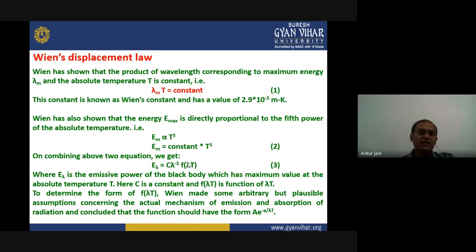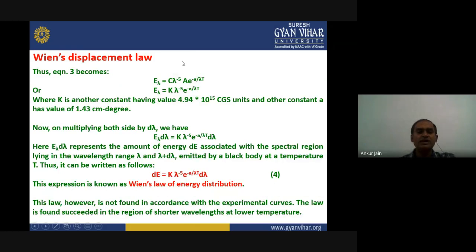So if we put this value in our equation 3, it becomes E lambda equals C into lambda to the power minus 5 into A e to the power minus a upon lambda T. Since A and C are both constants, we combine them into a new constant, capital K. E lambda equals K into lambda to the power minus 5 into e to the power minus a upon lambda T, where K is another constant with a value of 4.94 into 10 to the power 15 in CGS units, and the other constant, small a, has a value of 1.43 centimeter degree. This is the formula for energy.